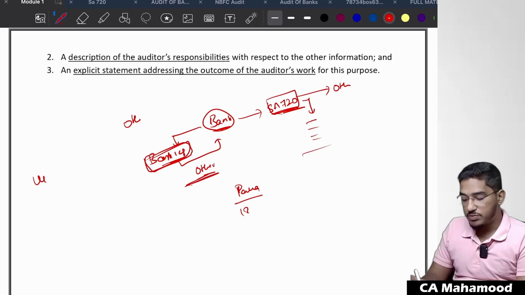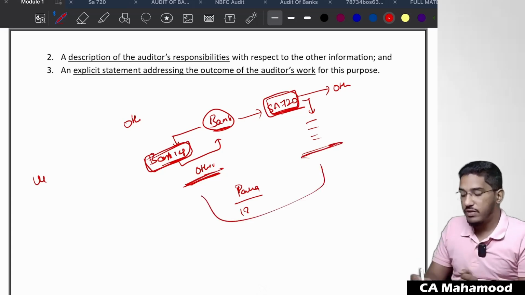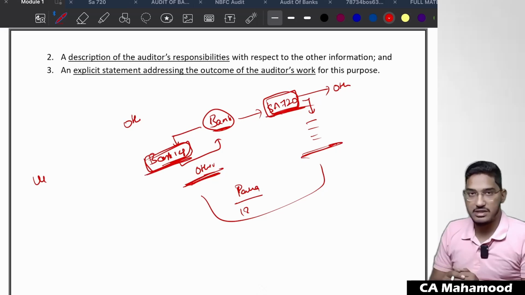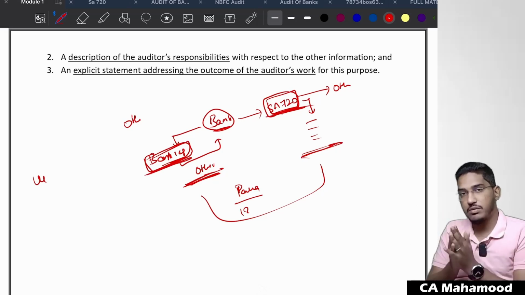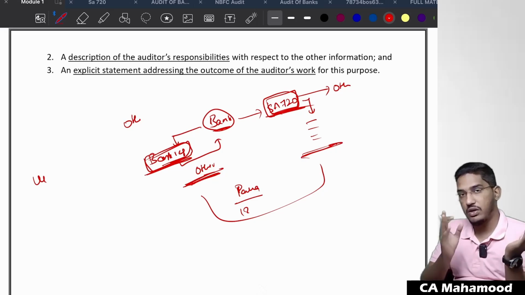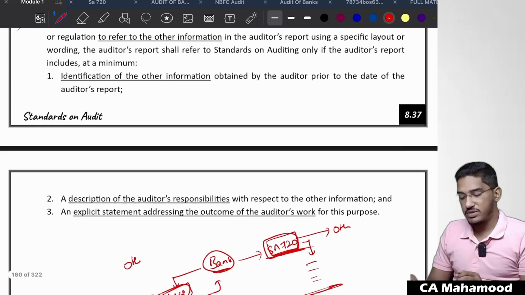If you are complying with the responsibilities of the Banking Regulation Act, and you are also fulfilling the responsibilities of SA 720, if both are getting complied, then you can refer to both in a single paragraph. Now, if the requirements of both are different, you give a separate paragraph for the reporting requirements under the Banking Regulation Act, and a separate paragraph for reporting responsibilities on other information as per SA 720. If both requirements are fulfilled in a single paragraph, you can cover both the reporting requirements under applicable law or regulation and also Standards on Auditing, SA 720. This is what they are simply trying to say.